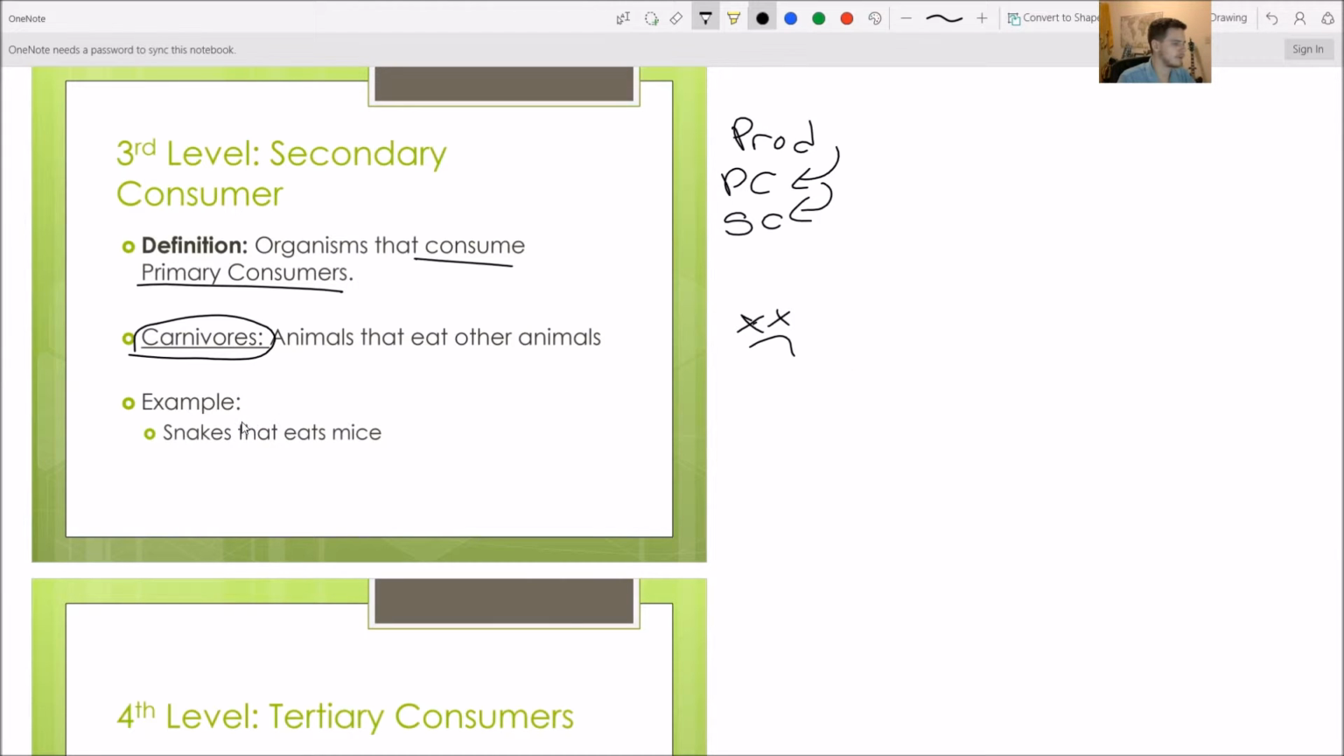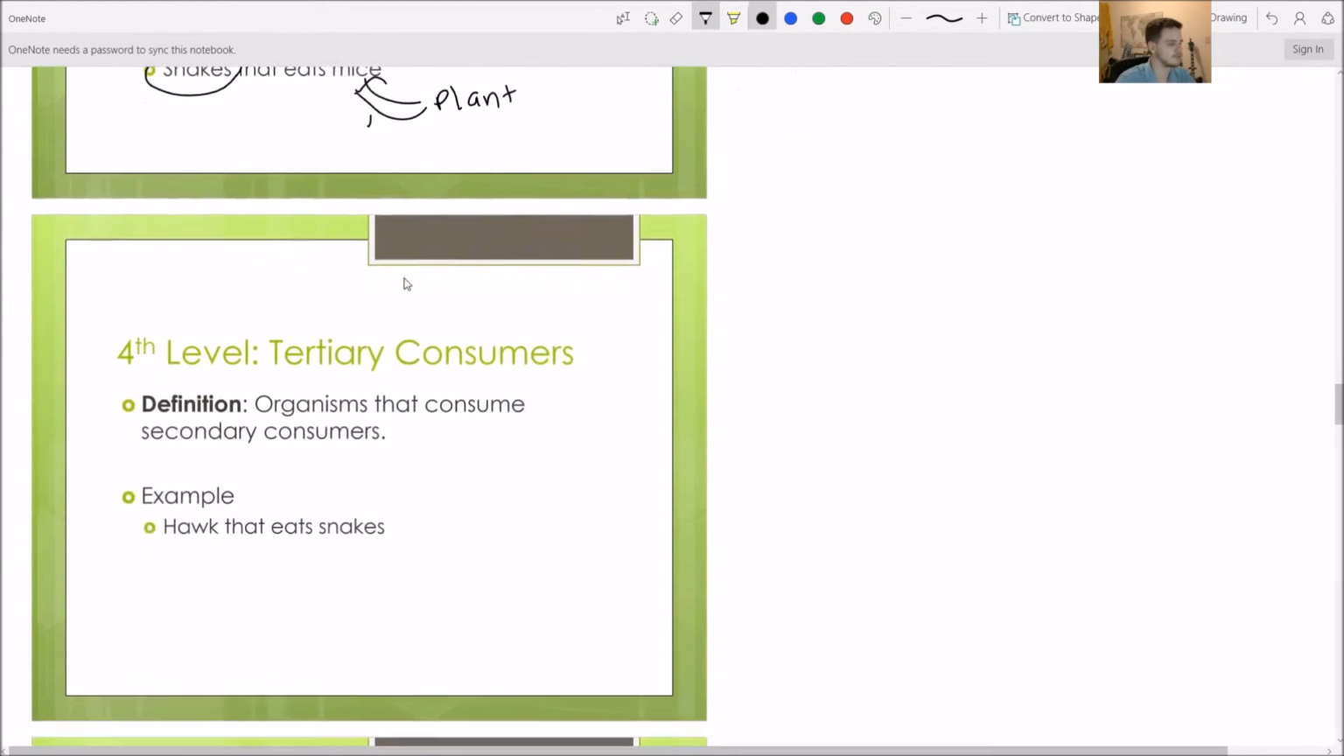The example here, snakes that eat mice. So a mouse, if we draw this arrow in, a mouse is getting its energy from a plant. And the snake is getting that energy from the mouse. So we have two little bounces. Here's bounce 1, and here's bounce 2. And it's easy to find that because we just look for that secondary. Secondary means 2. So second level consumer.